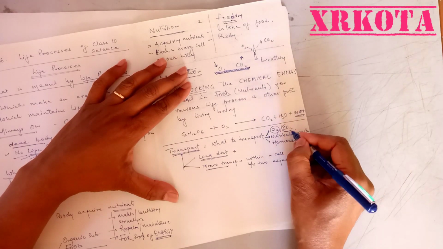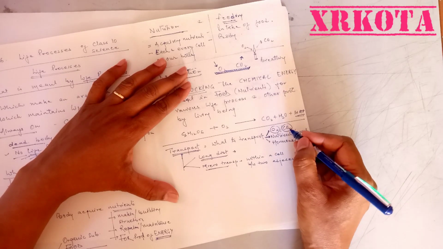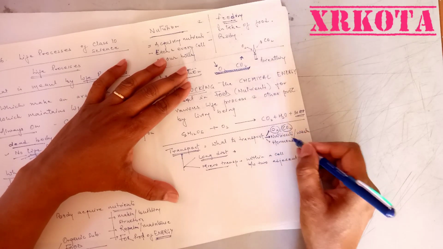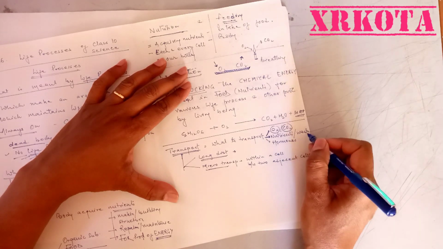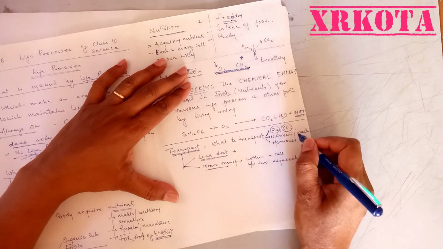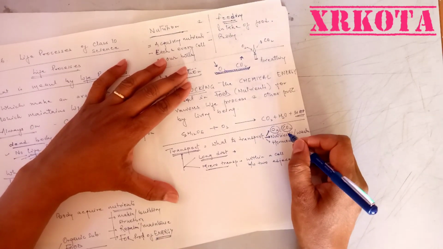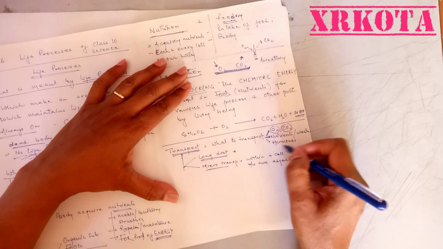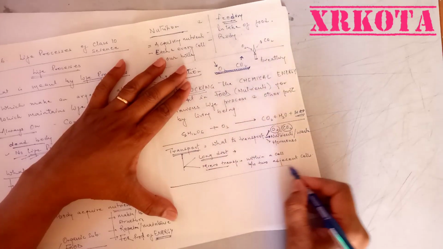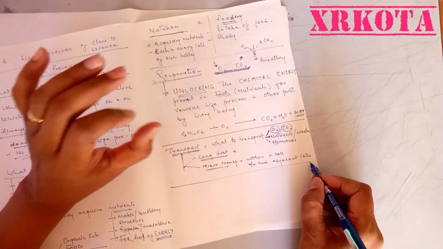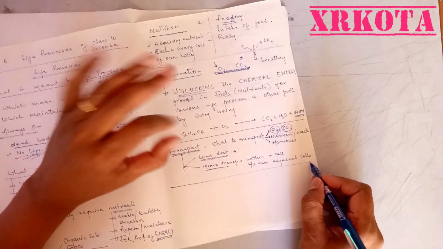If the body fails to give out carbon dioxide, it will keep on collecting in the cells and we will die. If nutrients are not there, we will not be able to make energy, we will die. If the wastes produced collect in the cells, again we will die. So if you want to stay alive, this transport has to be continuously going on, and that is why we call it a life process, a maintenance process, a continuous, non-stop process.